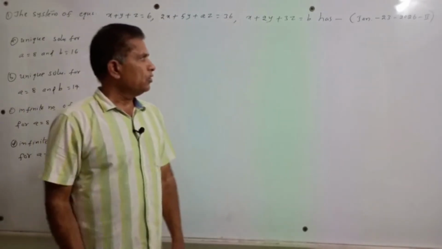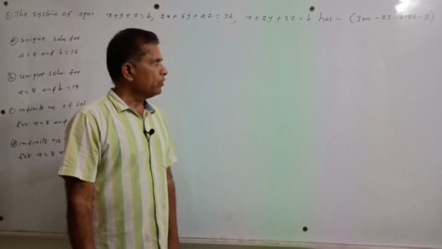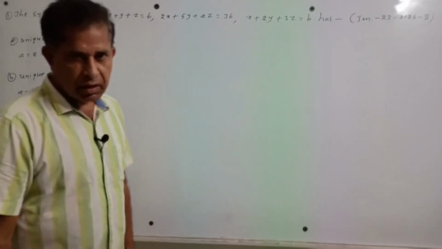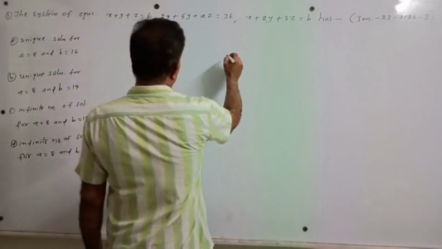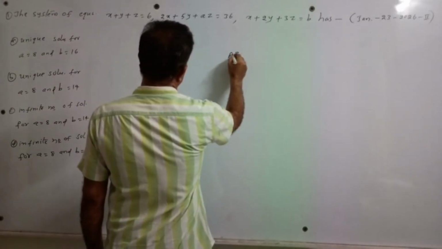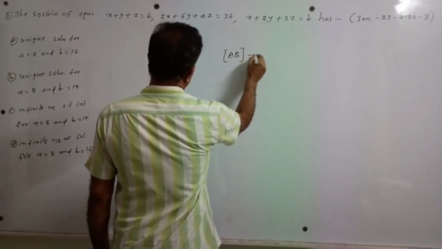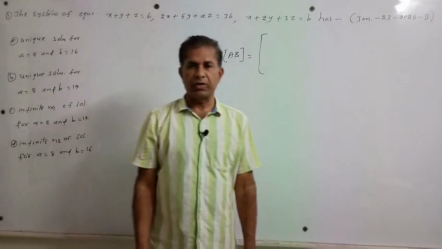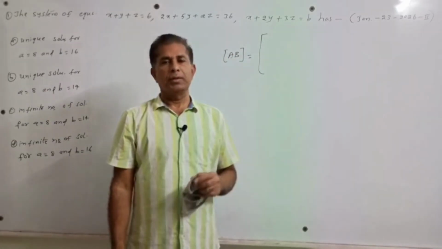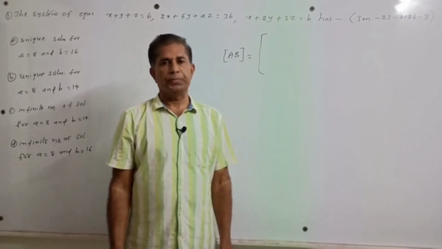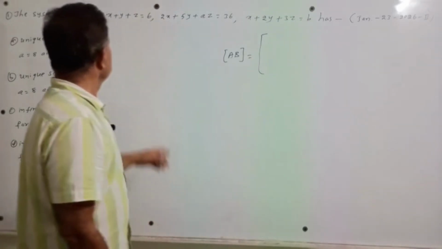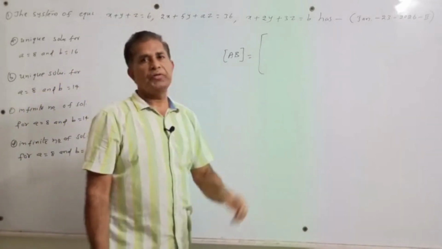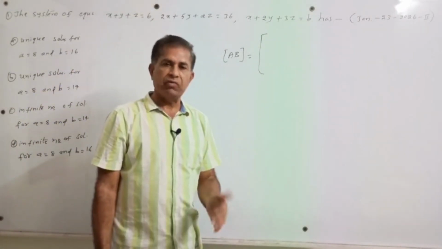This problem was given on January 23rd, 2026 in shift 2. See the procedure. Now I am writing the augmented matrix AB. Before writing the augmented matrix, remember that the leading coefficient is preferably 1. In the first equation the leading coefficient is 1, so I am taking the first equation itself.